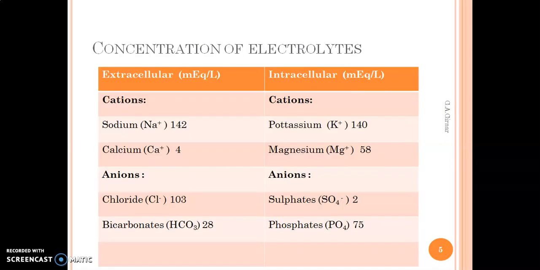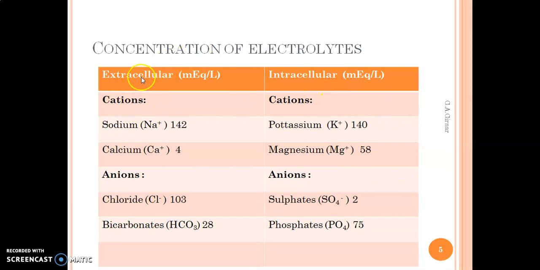Now we have to see some important concentrations of different electrolytes. As we all know, many electrolytes are present in our body. They play a very vital role in many activities, but we are focusing only on some electrolytes. First we will see the extracellular electrolytes. The unit used to measure electrolytes in our body fluids is milliequivalents per liter.